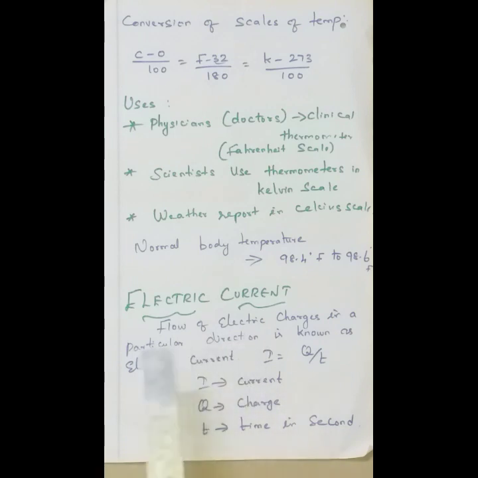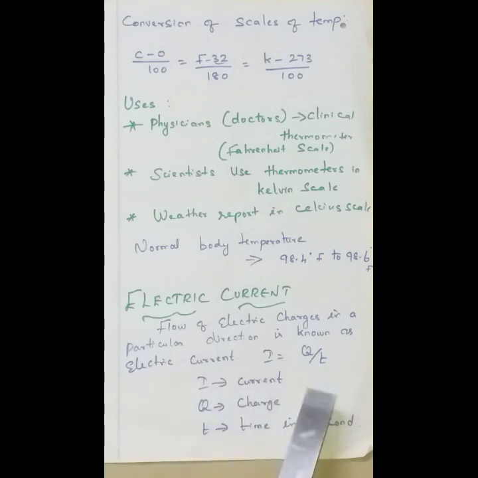Now we are going to see what is electric current. It is the flow of electric charges. In a conducting wire, it may be copper or aluminium, the charges flow from one end to the other end. The flow of electric charges in a particular direction is known as electric current.